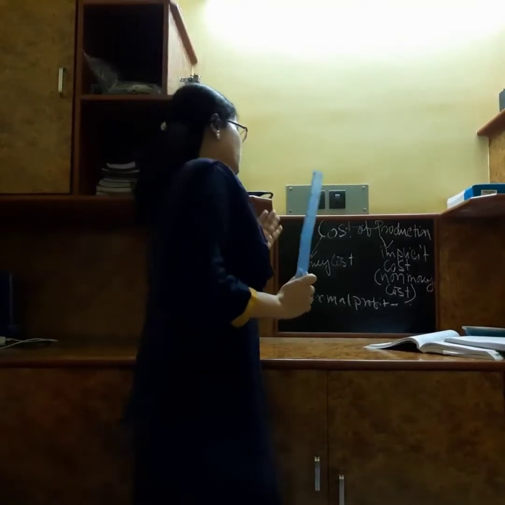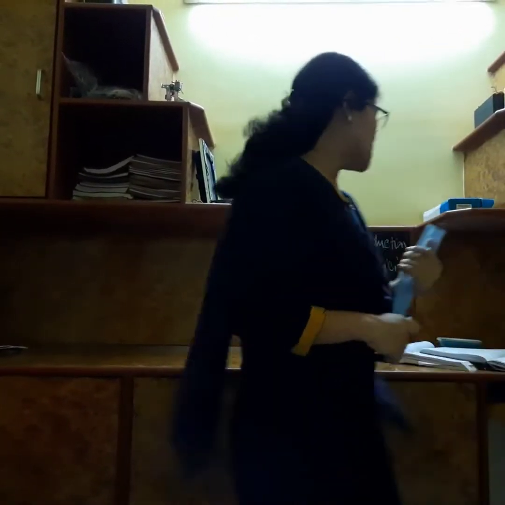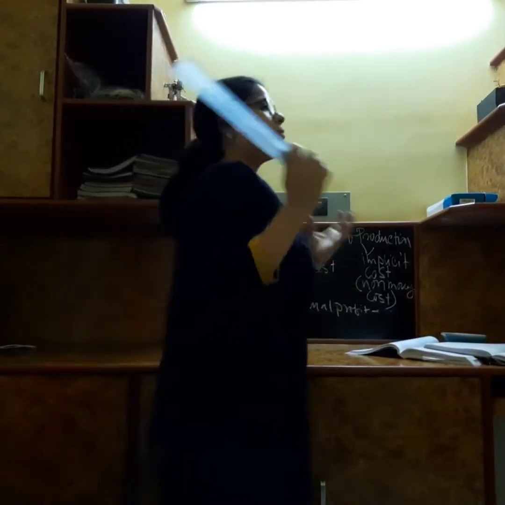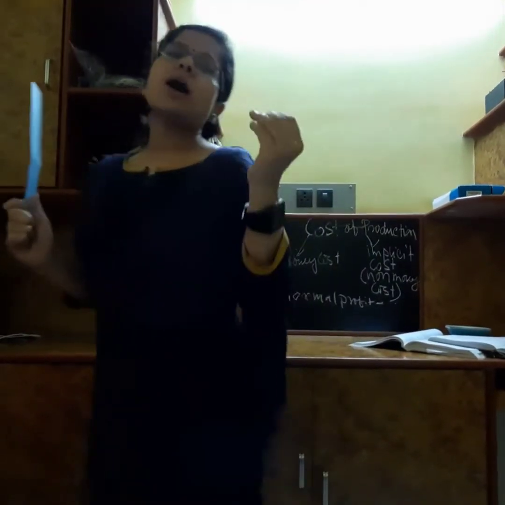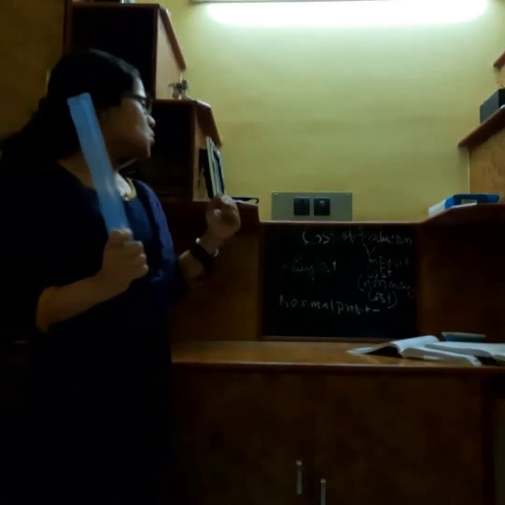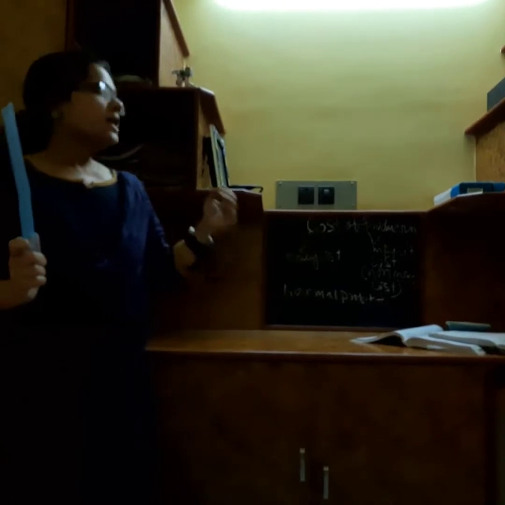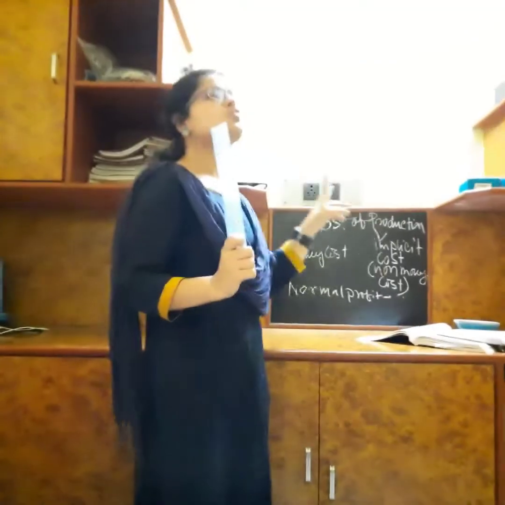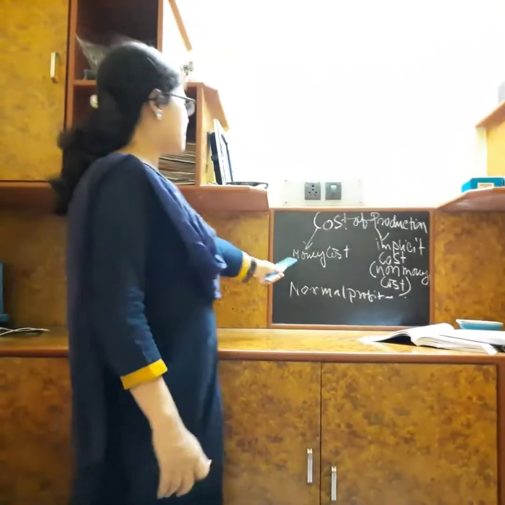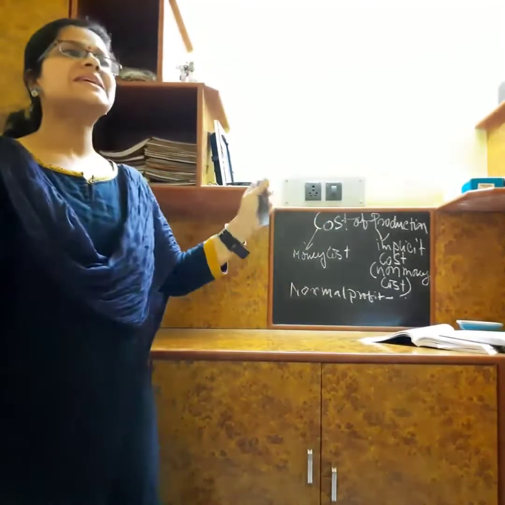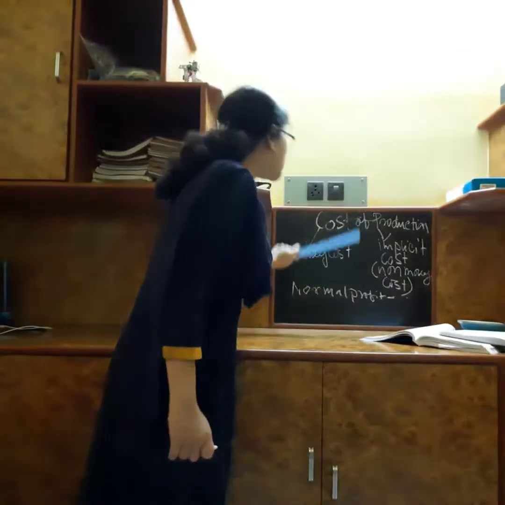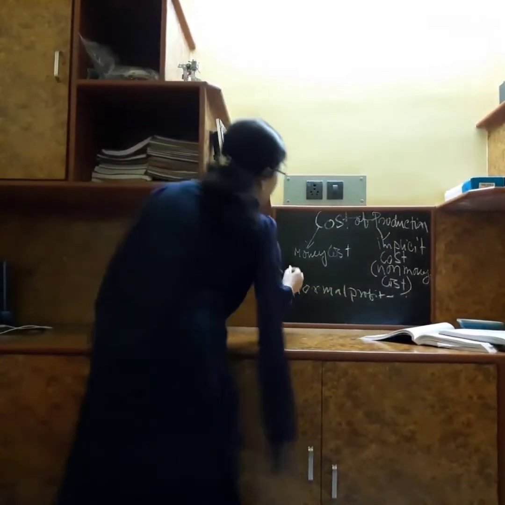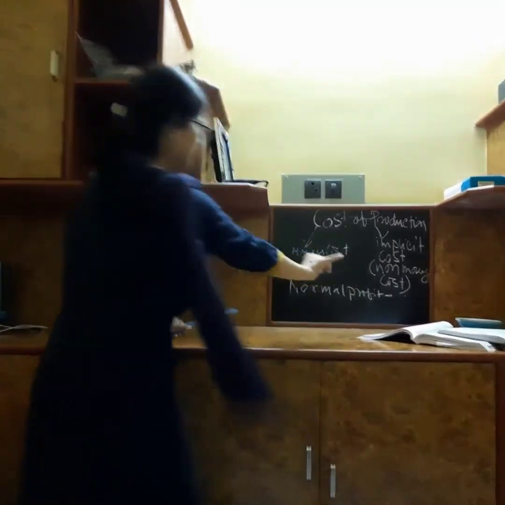Now let's start with what is cost. We have done it in costing. What is cost? Cost means the amount which is incurred or spent to produce a particular unit. Now the firm has mainly two types of cost. One is money cost, which is spent in terms of money, which we can measure in terms of money. So it is measurable in money.